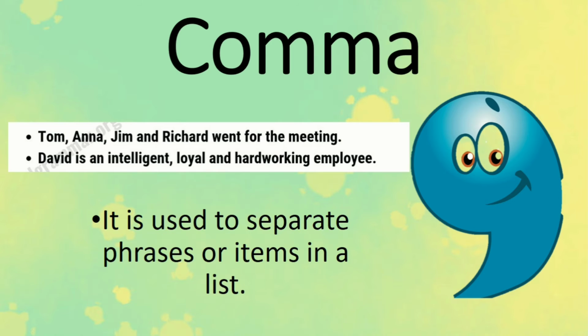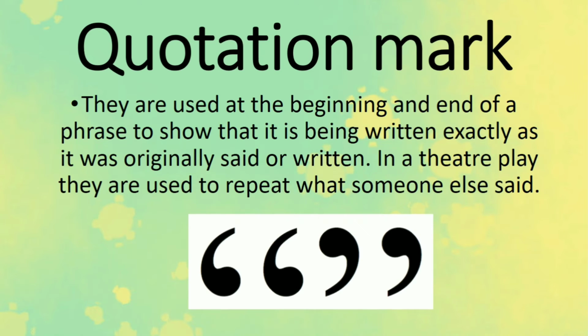So here we have a list. So you have to use commas to separate those phrases or ideas or items in a list. Okay? So you can find these commas here. And then we have quotation mark. They are used at the beginning and at the end of a phrase to show that it's being written exactly as it was originally said or written.